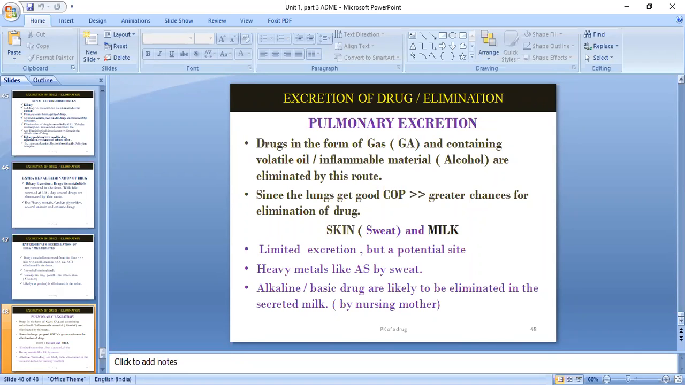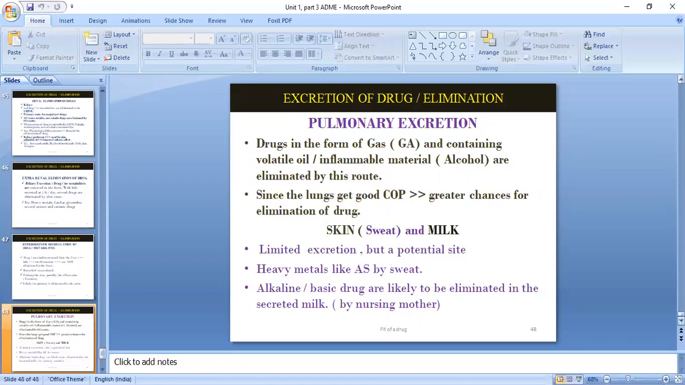Then you have skin, sweat, and milk. These are limited excretion routes, but they will be considered as potential sites. And then heavy metals like arsenic are excreted by sweat. Alkaline or basic drugs are likely to be eliminated in the secreted milk by a nursing mother. So here I have mentioned just 4 or 5 excretion routes.